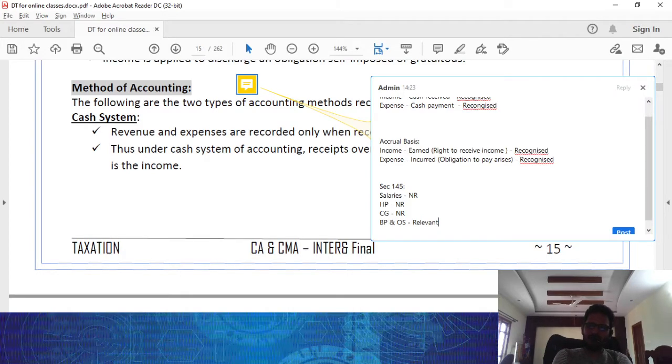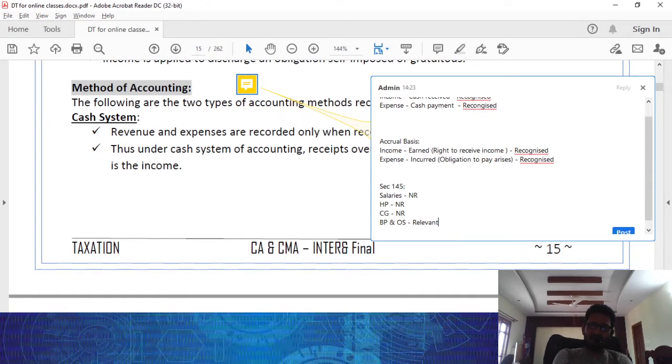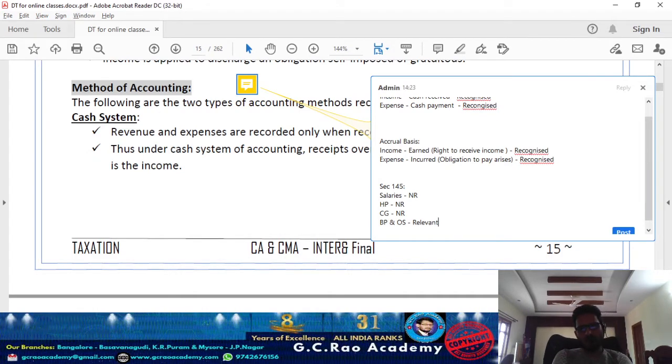If the salary becomes due or is received, whichever comes first, on that basis it is going to be taxable. So accordingly, the method of accounting followed by the assessee is not relevant. House property is the next head for taxation. Annual value of the house property is going to be taxable in the hands of the assessee under the head income from house property. So accordingly, which method of accounting you are following is not relevant.